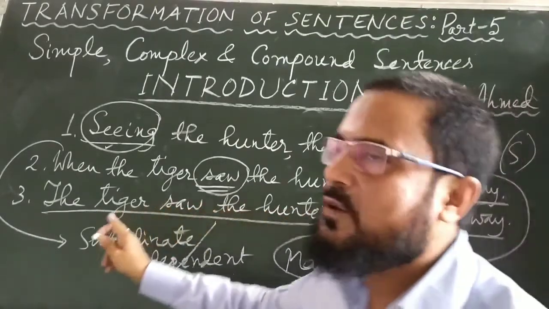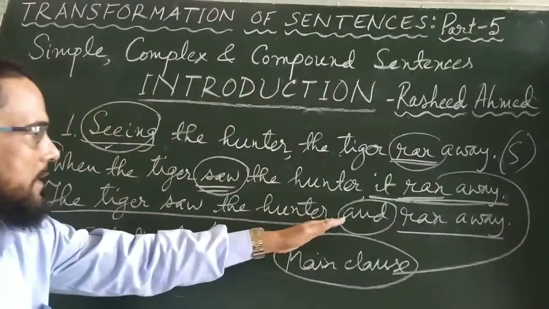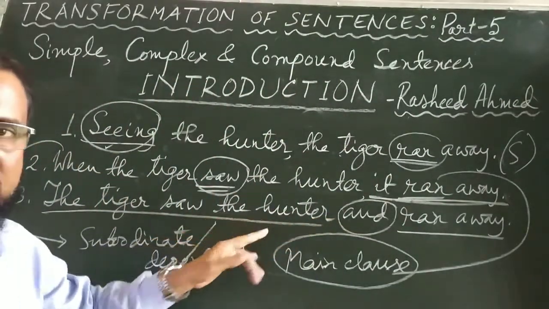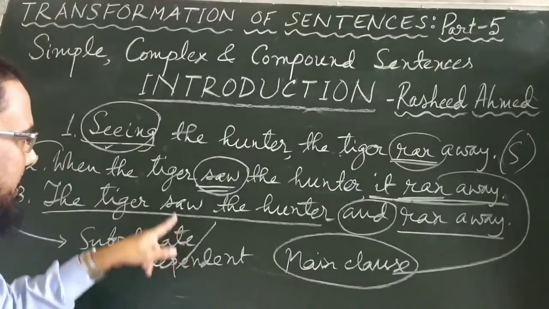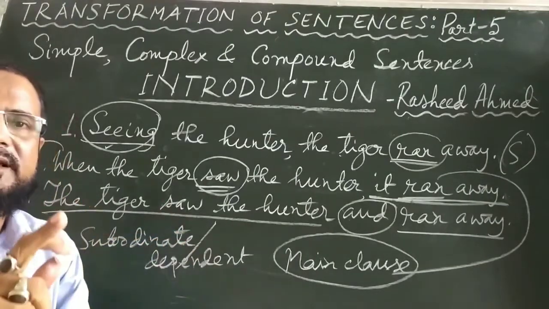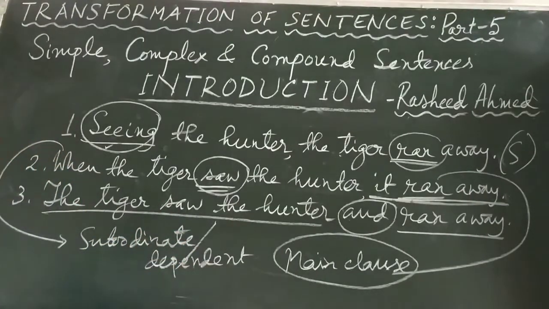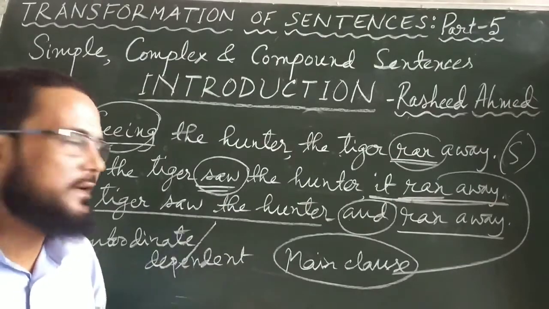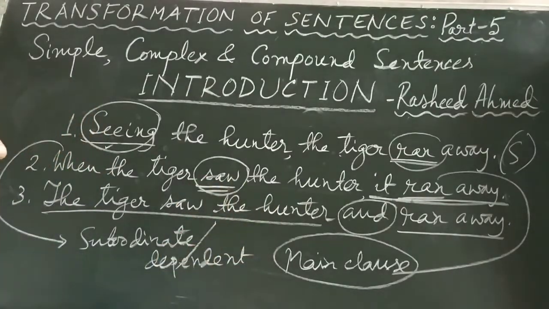And the tiger is written only once because it is the same tiger who ran away. It is the same tiger who saw the hunter. So it is written only once. The tiger saw the hunter and the tiger ran away. And when we write it in this way, the tiger saw the hunter and ran away, that is a compound sentence.